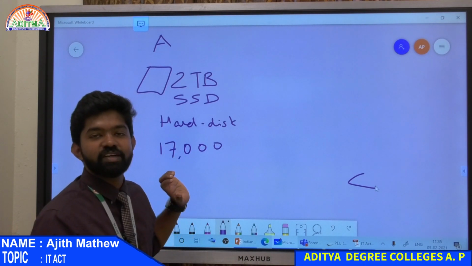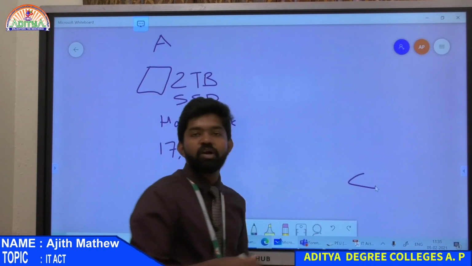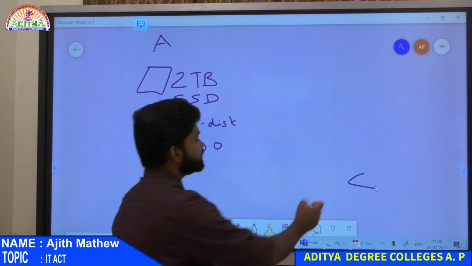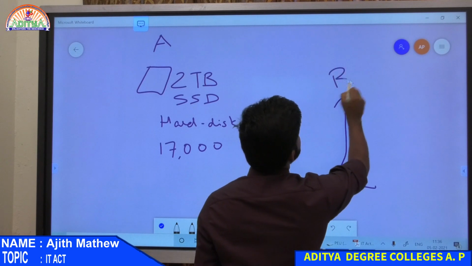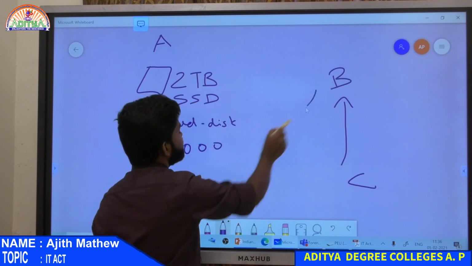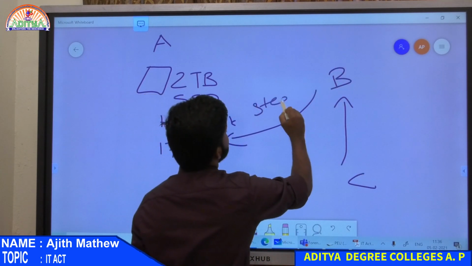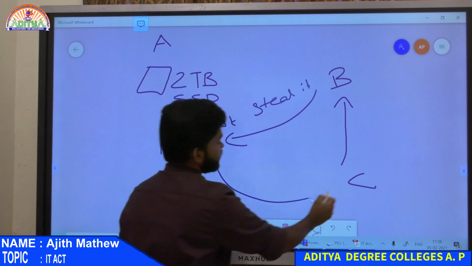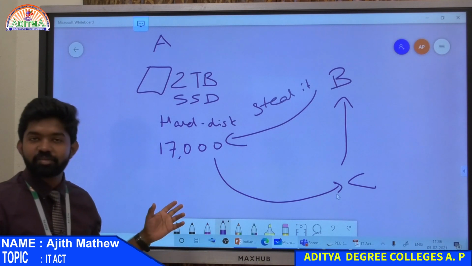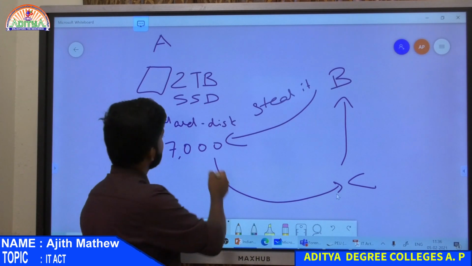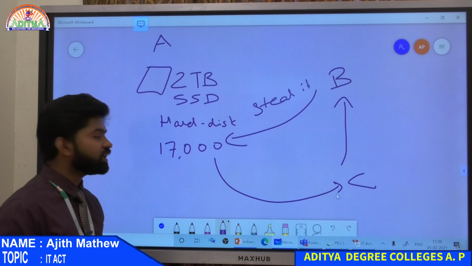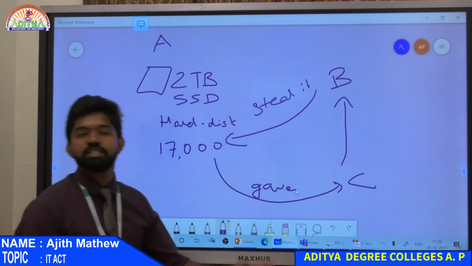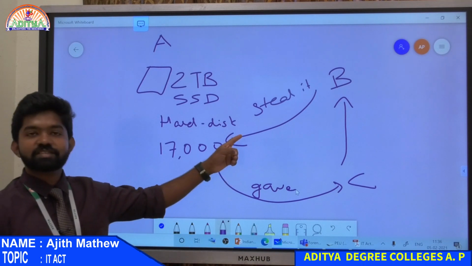So, what did he do? They were friends, so C couldn't go and take the hard disk. So, C told B, please steal it from him and give it to me. So, what did B do when A was not there? He stole the hard drive and gave it to C. So, B will be punished.